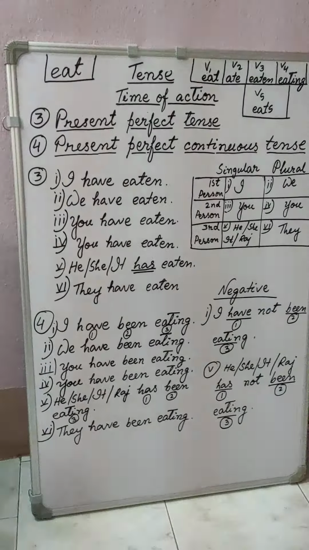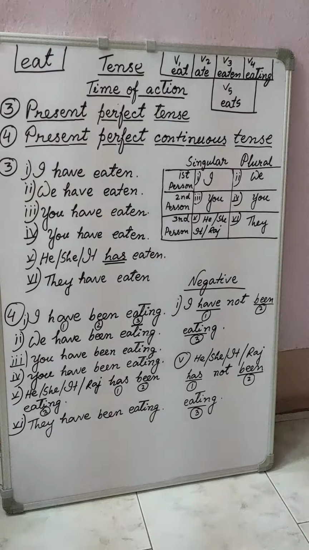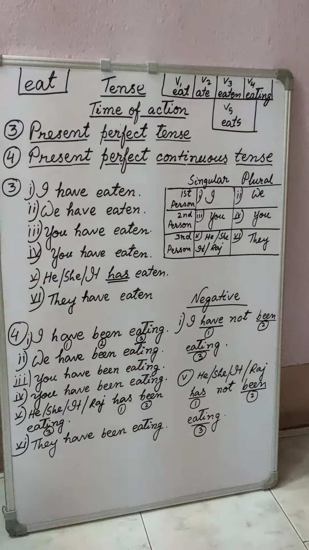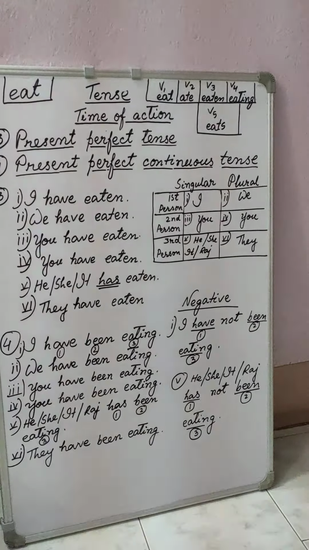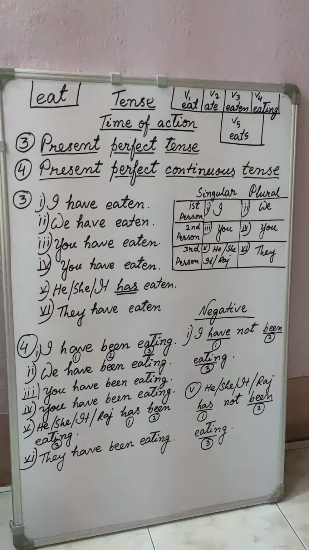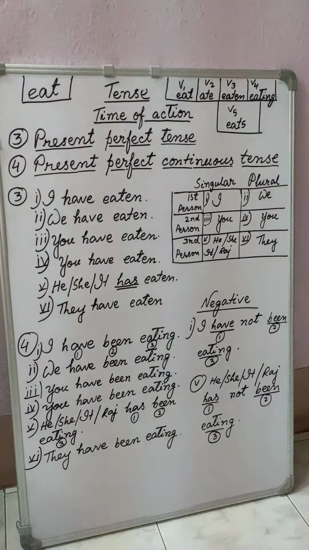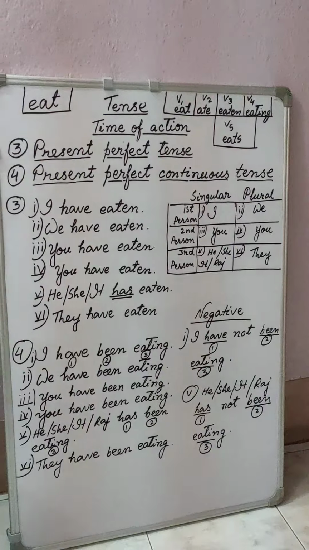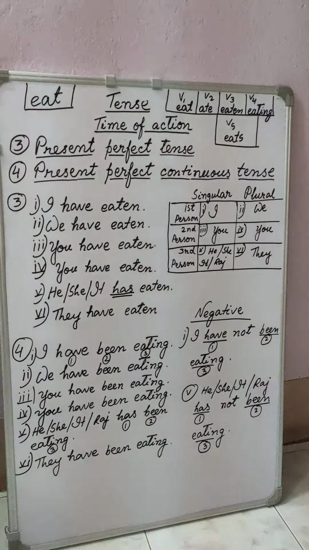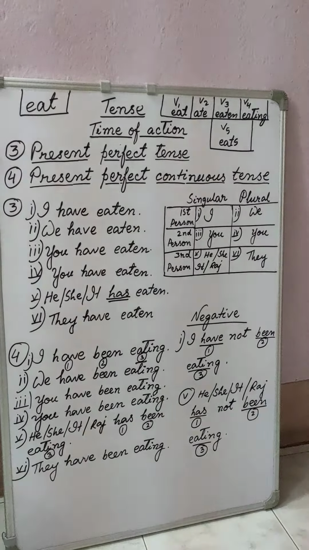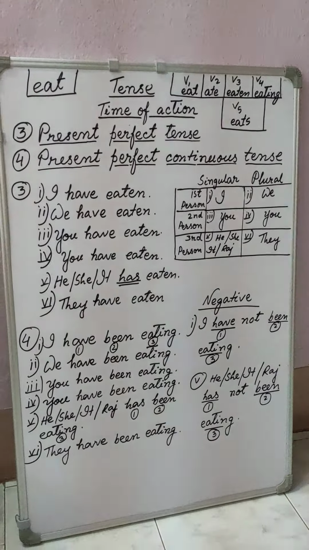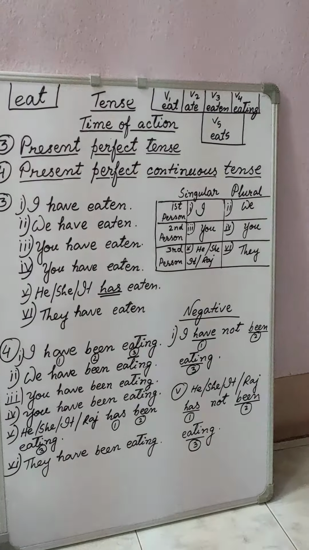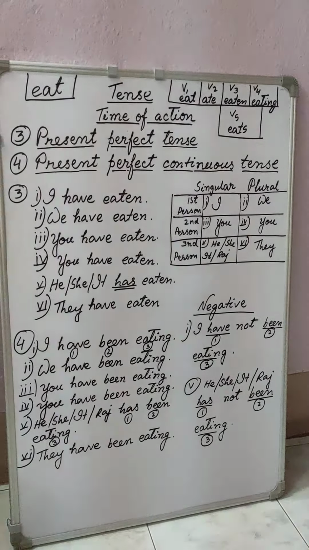So now I am coming to the subject matter. We have already completed past tense, all the types, and we have started present tense. In the previous week, we completed the other two portions of present tense, present indefinite and present continuous. So today we have to complete present perfect tense and present perfect continuous tense, and the verb we are using.